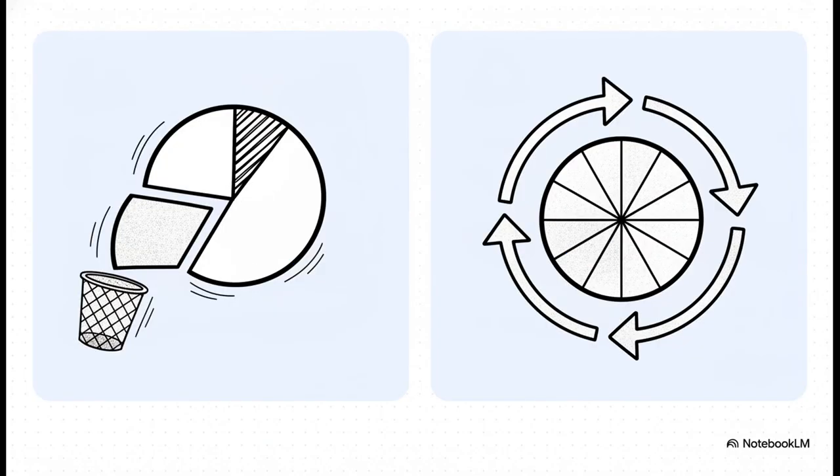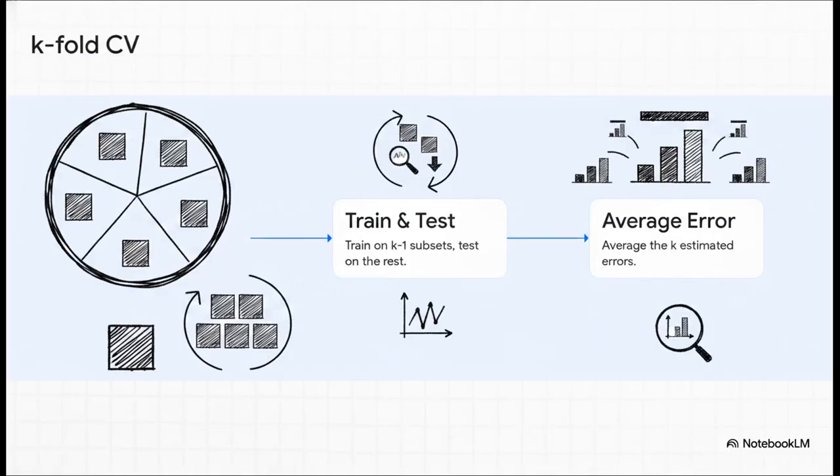Let's contrast this data-heavy holdout method against a highly efficient technique that actually recycles our data. It's called K-fold cross-validation. So in K-fold cross-validation, you take your data and split it into K equal disjoint subsets. Then you loop through them. For every single subset, you hold it out as your test set, and you train your model on all the other subsets combined. You literally do this K times and then average the estimated errors out at the end. In really extreme cases where data is incredibly scarce, you can take this to the max and hold out just one single data point at a time. We call that leave one out cross-validation.